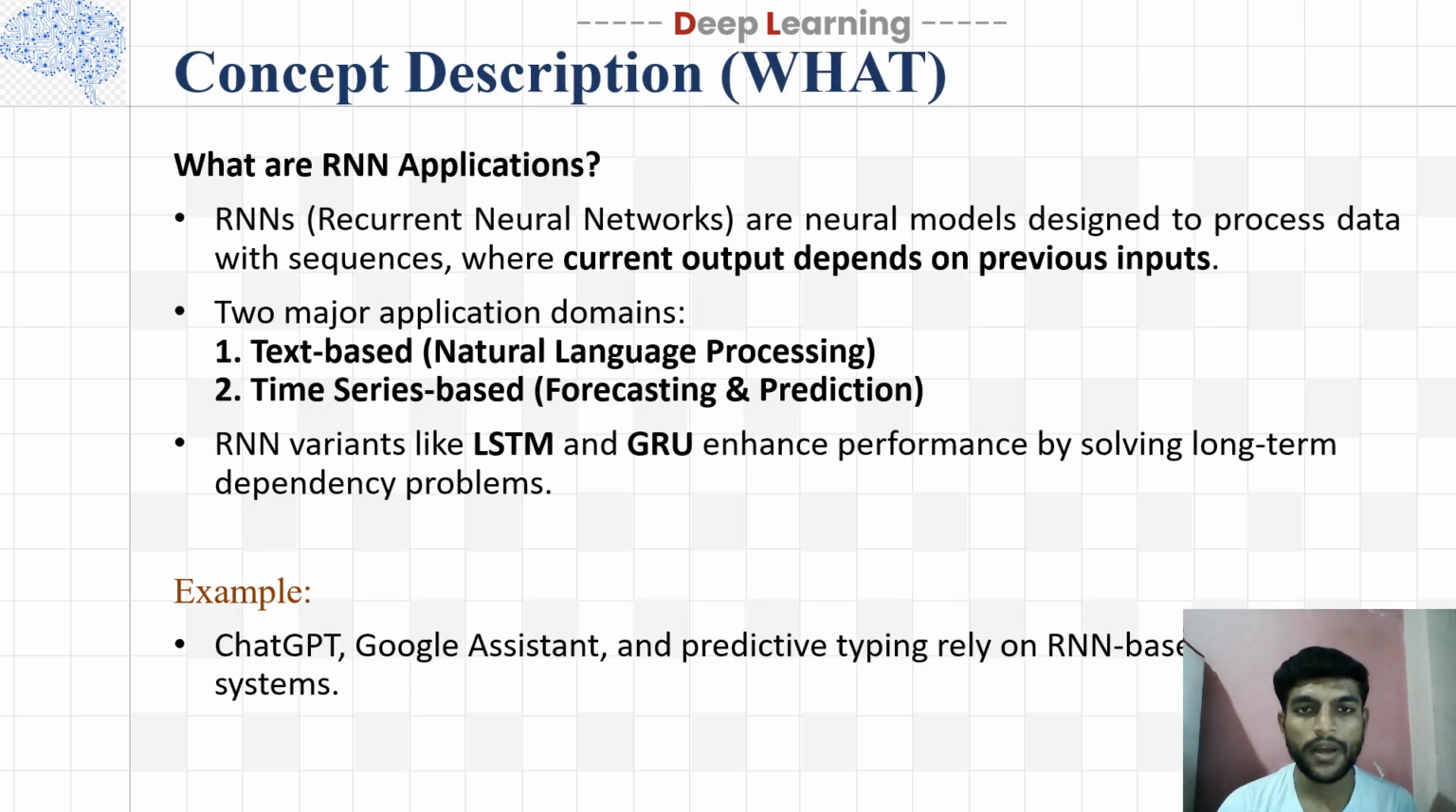So, what are RNN applications? RNN means recurrent neural network, which are neural models designed to process data with sequences, where the current output depends on previous inputs. There are two major application domains in RNN. First is text-based, that is natural language processing, and second is time series-based, that is forecasting and prediction. RNN variants like LSTM and GRU enhance performance by solving long-term dependency problems. For example, ChatGPT, Google Assistant, and predictive typing rely on RNN-based NLP systems.